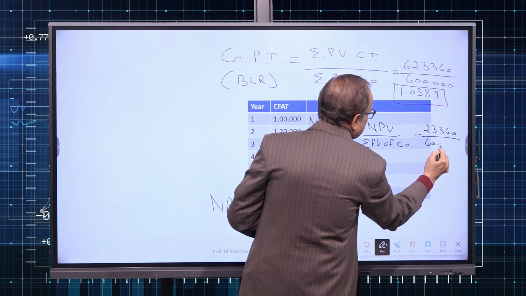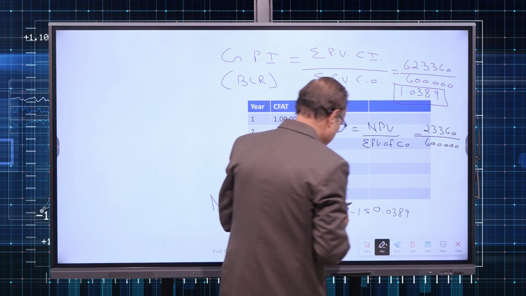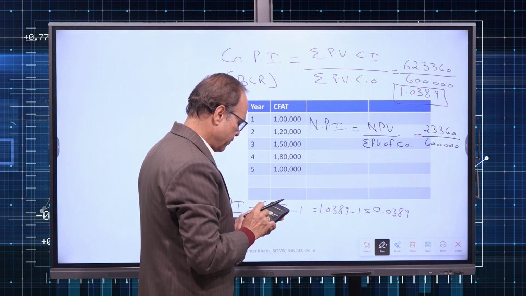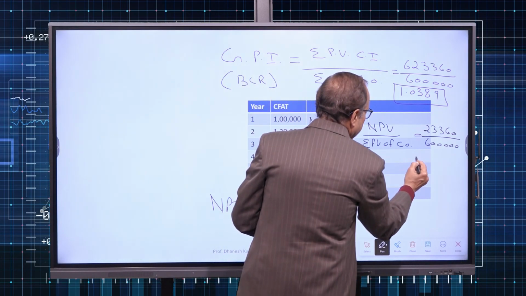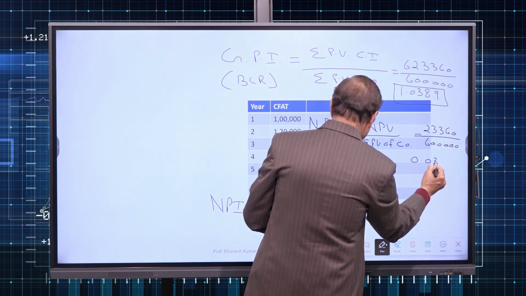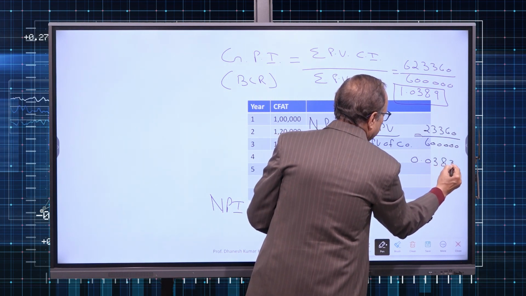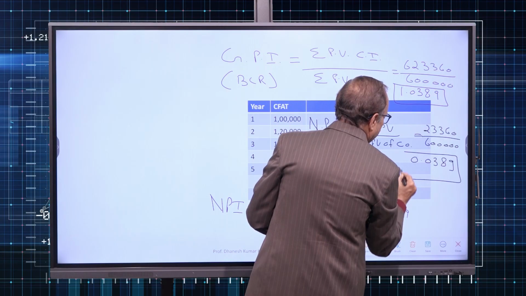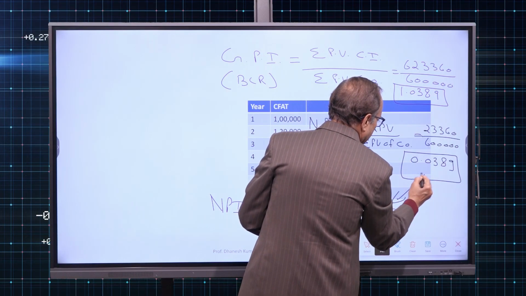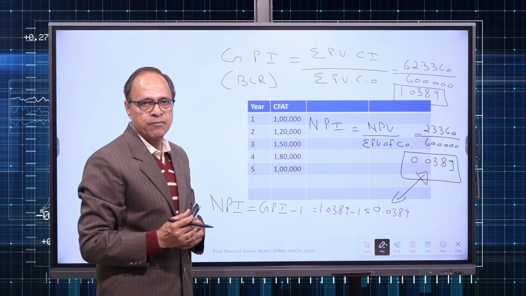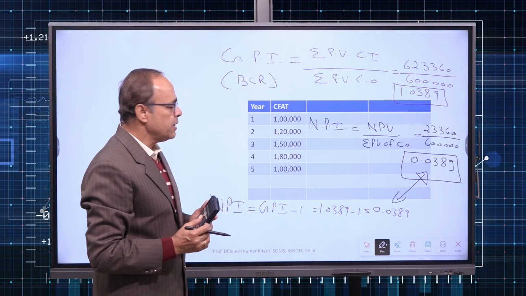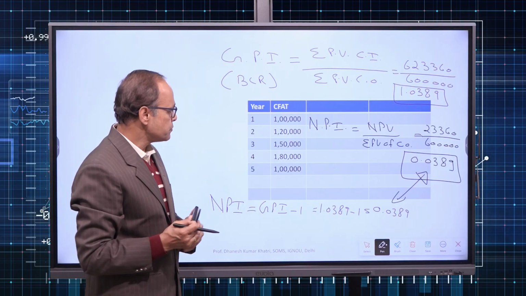And PV of cash outflow was 6 lakh. So use that value. You will get 0.0389. So apply either formula for net PI, you will get the same result. So that is the way we can apply profitability index.